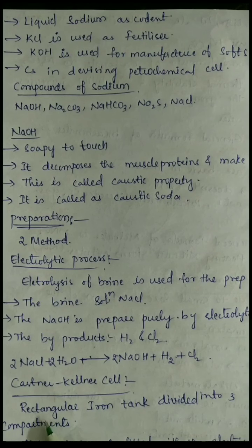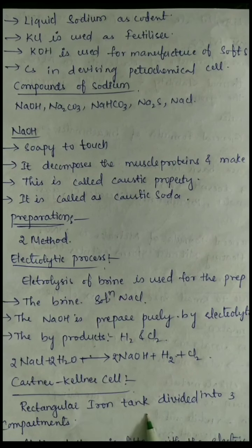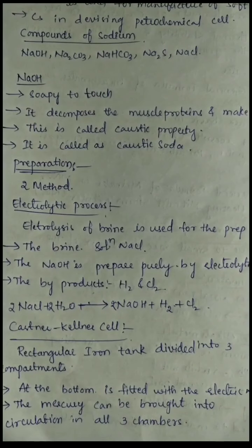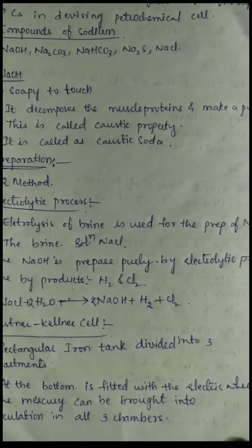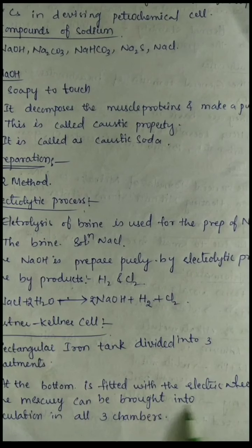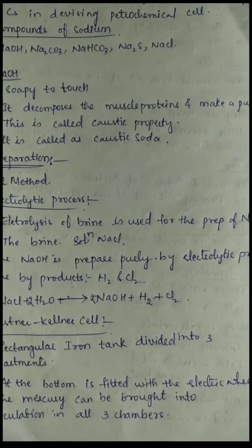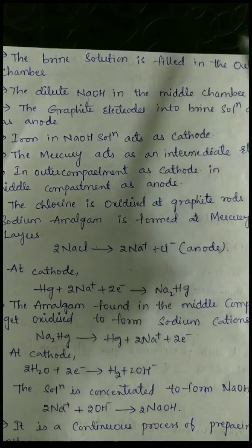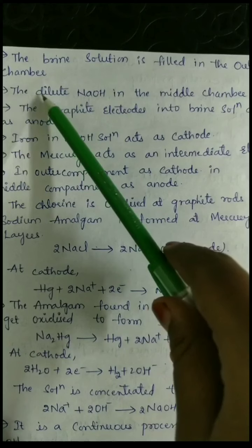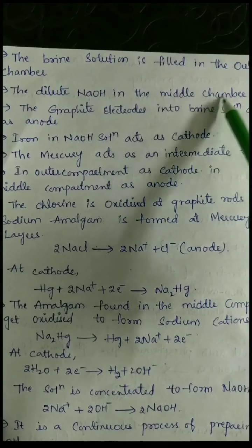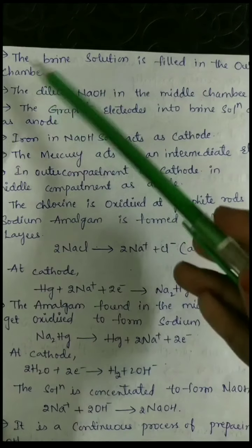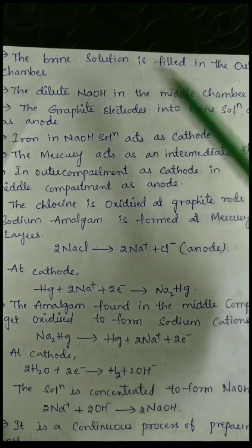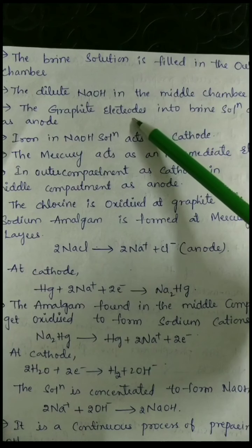In this Castner-Kellner cell, there is a rectangular iron tank which is divided into three compartments. At the bottom, it is fitted with an electric wheel such that the mercury can be brought into circulation in all chambers. And the brine solution is filled in the outer chamber. The dilute NaOH is in the middle chamber. So there are three compartments.